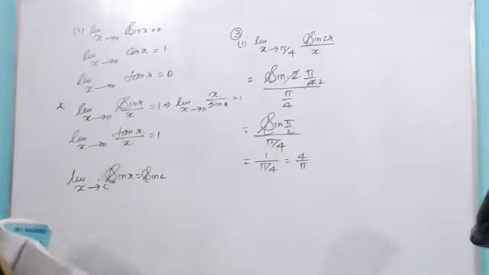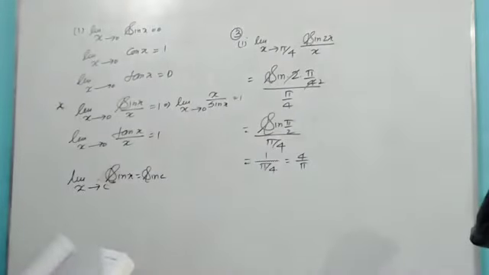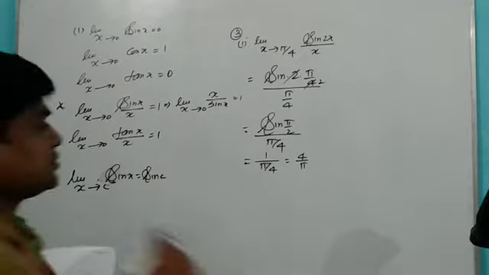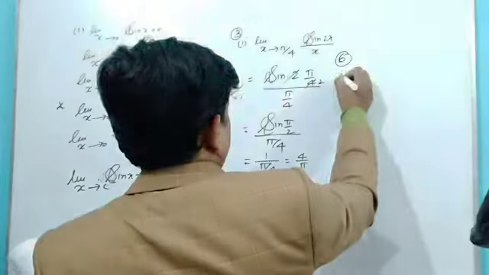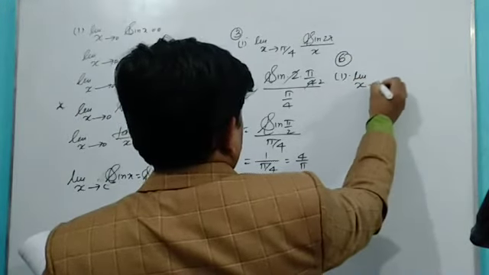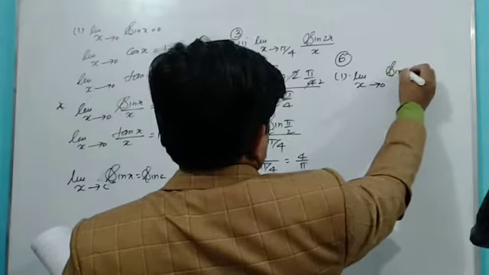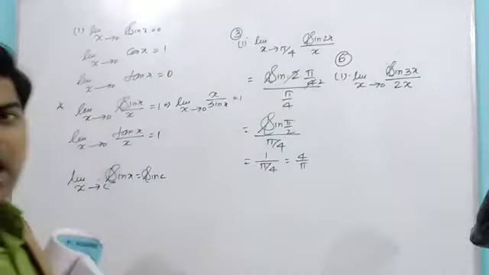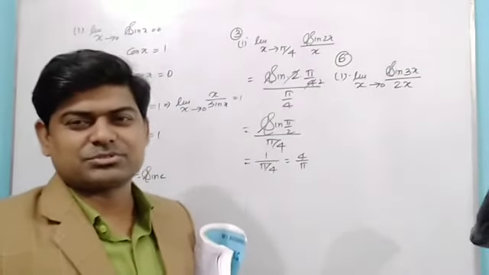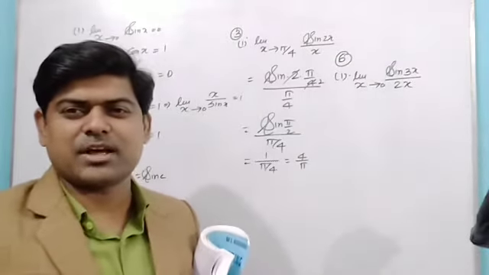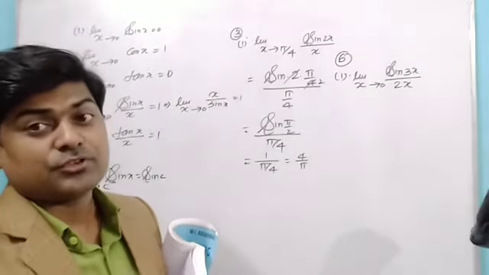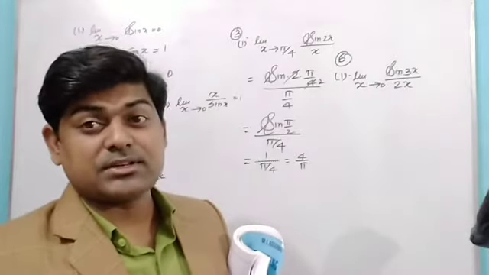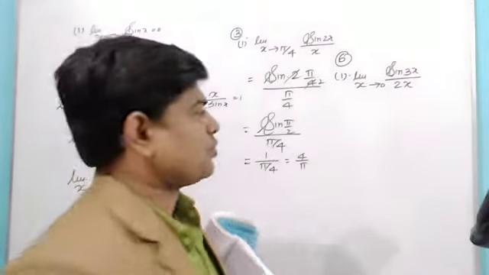You will have some different type of question where we have to multiply by some number in numerator and denominator. That time you may face some problem, like question number 6. You can see 6 first part only I am doing: limit x tends to 0 sin 3x upon 2x. Now I have to find the value of this one. Now some students can say, sir, sin x upon x was 1, but here I am having sin 3x upon 2x. If sin 3x upon 3x were there, that can be written as 1. Here I am not having 3x upon 3x, it is 3x upon 2x. So what should I do?